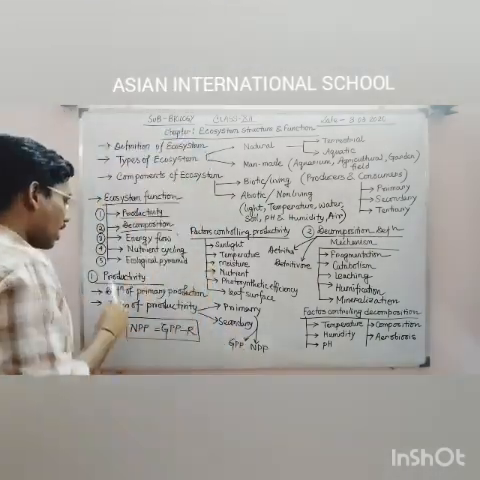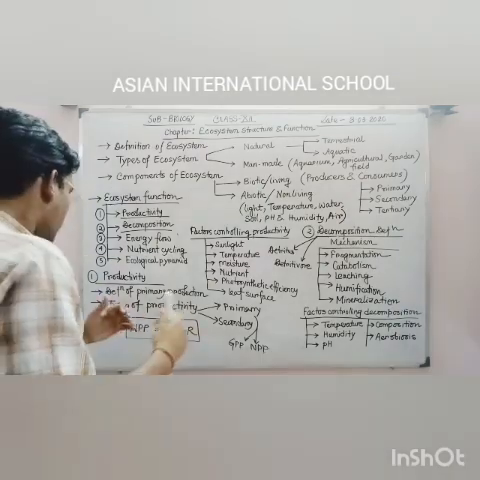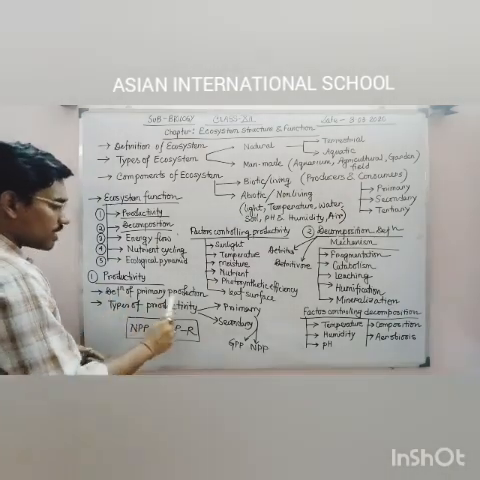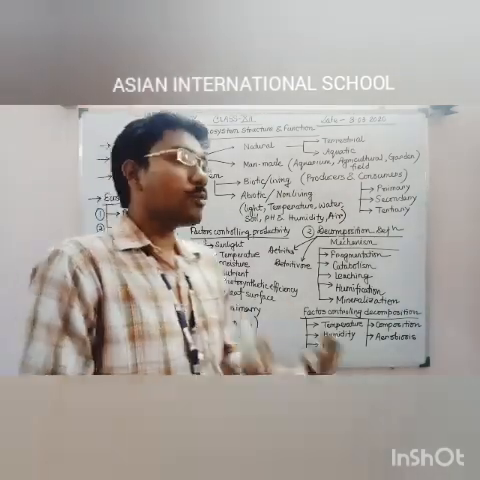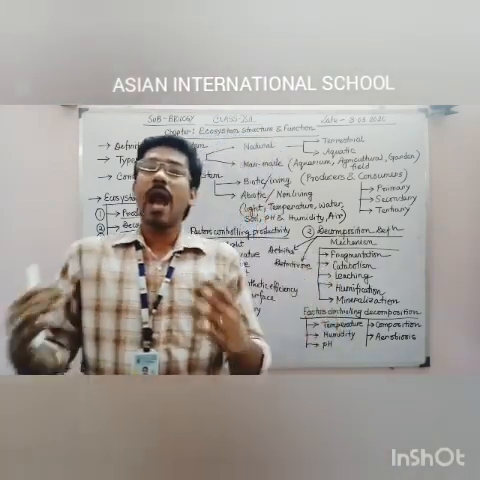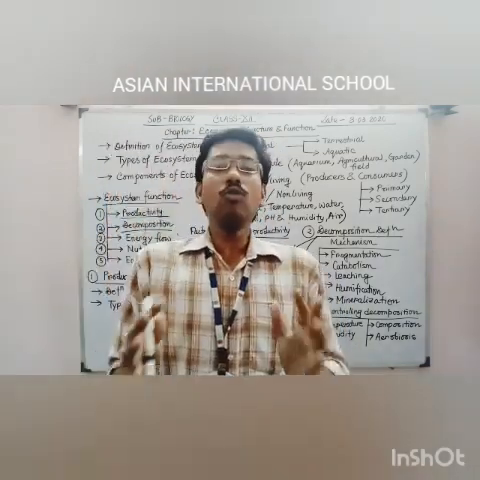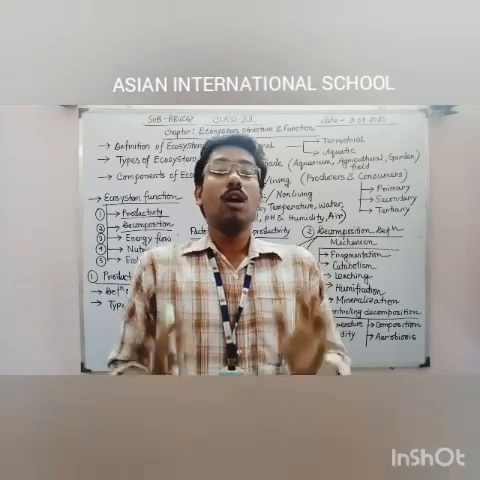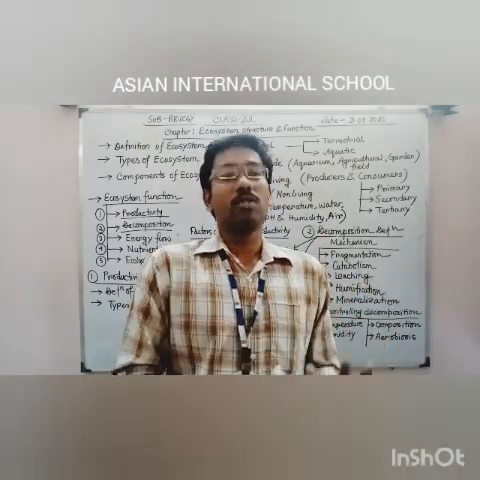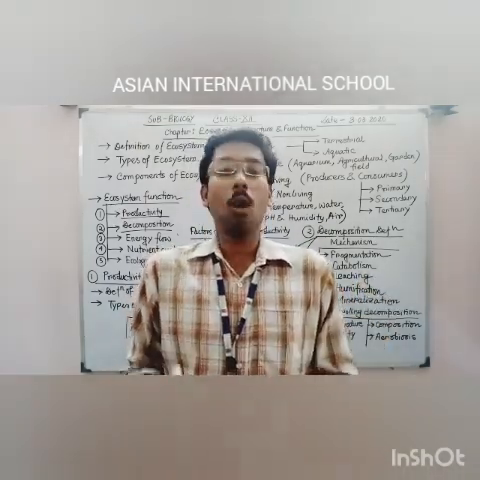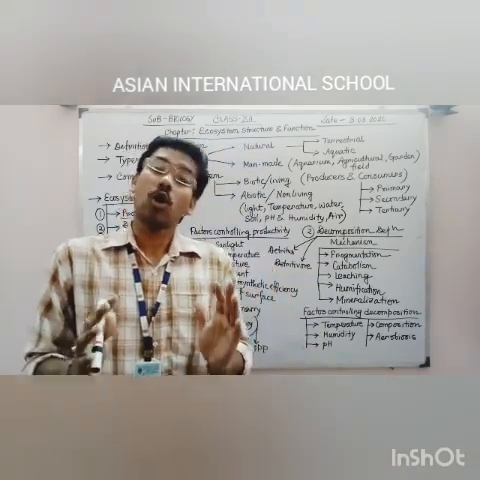So first, let's see what is productivity. Within the point productivity, first of all you have to know what is primary production, and then we will have to know about the productivity. Primary production means the amount of food or the quantity of the food generally produced by producer or the green plants. That is commonly known as primary production.